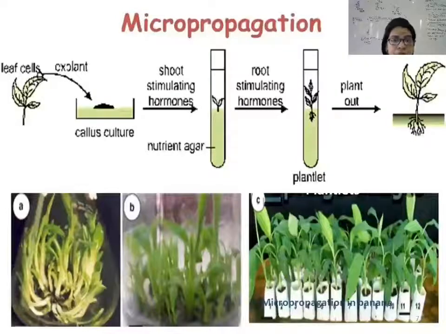This is the schematic representation of micropropagation. Here you can see we have taken the leaf cells. These leaf cells now work as an explant, and from this explant you can see the induction of shoots and then induction of roots with the help of hormones. These hormones we add in the medium. With the help of these hormones, shoots and roots are induced, and finally we get the complete plant. So from the explant to the plant is known as micropropagation.